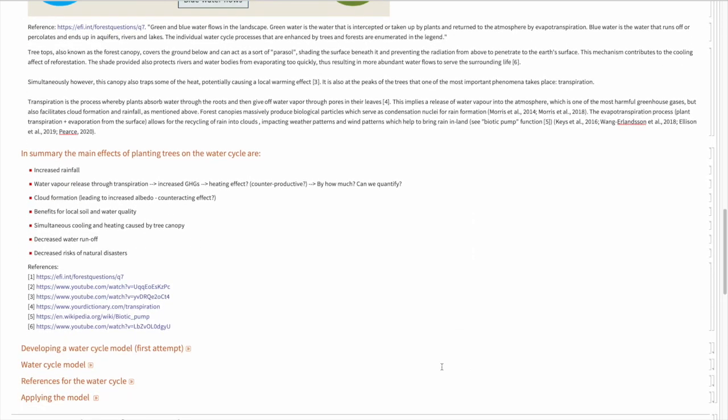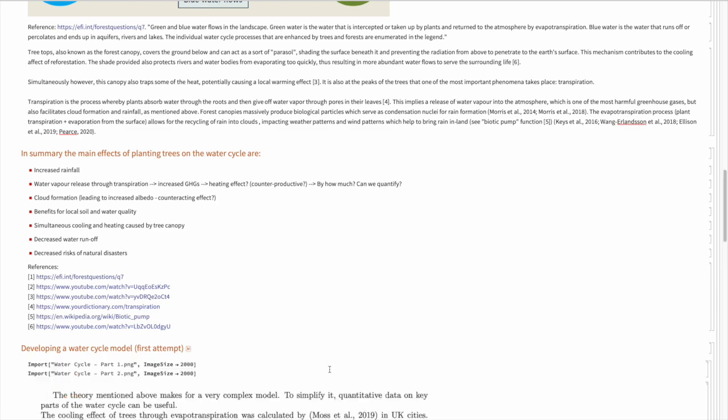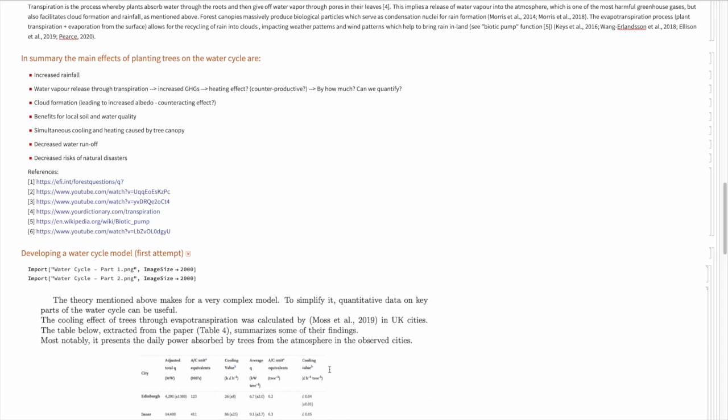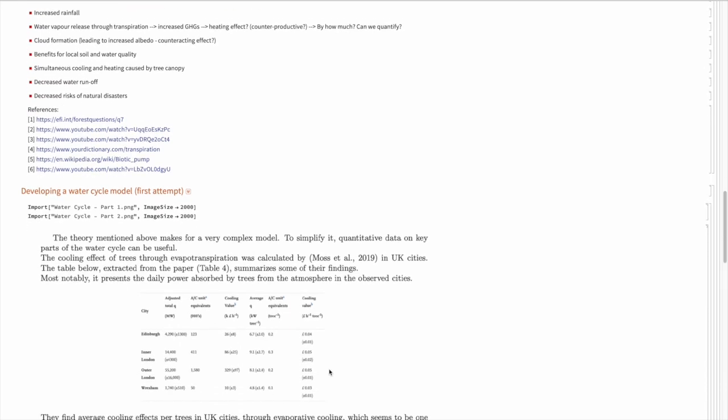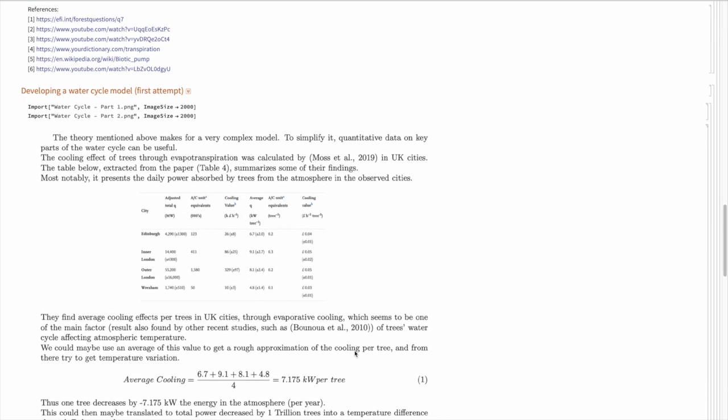So we first developed a water cycle model, a first attempt that proved unsuccessful. I'll quickly go through it to give you a brief overview, and then we will go into our actual model. This first attempt was based on a paper. This paper had found that trees in UK cities could have a net cooling effect, and found the power retained by those trees in this table.